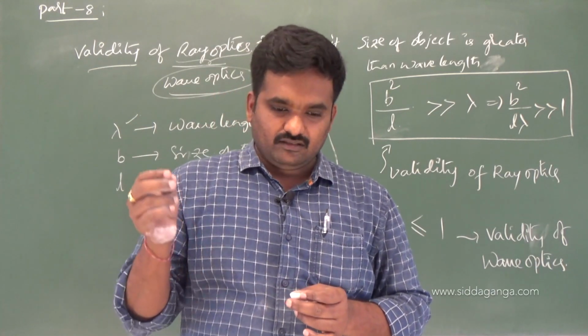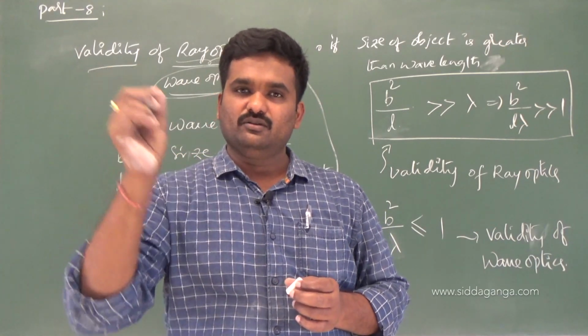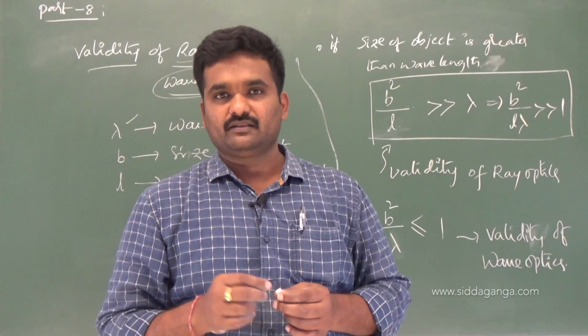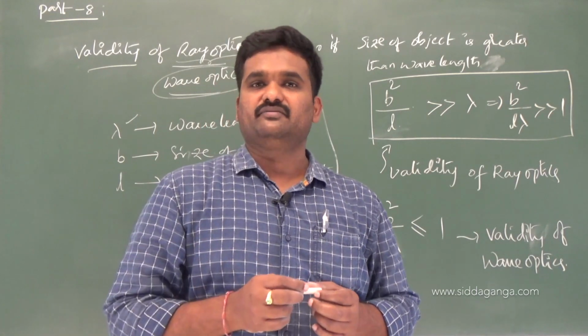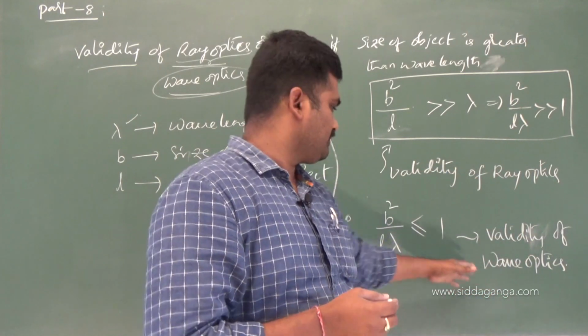Okay, so what is happening through small dust particles is that the light is going to deviate from its path. So that is once again what? Diffraction phenomena, right? Diffraction is what? A wave optics phenomenon, right?